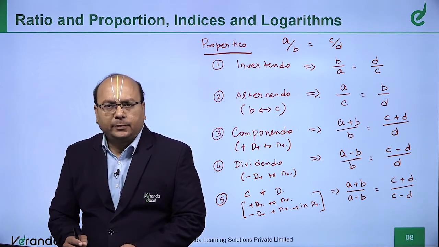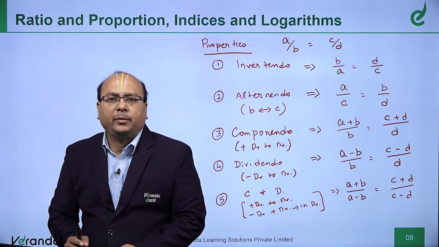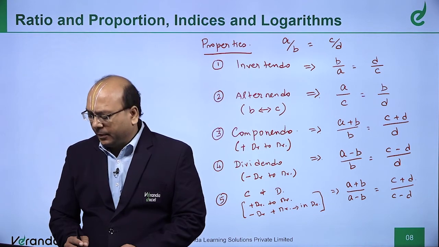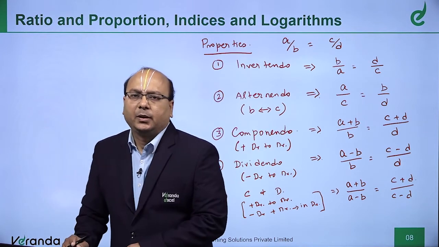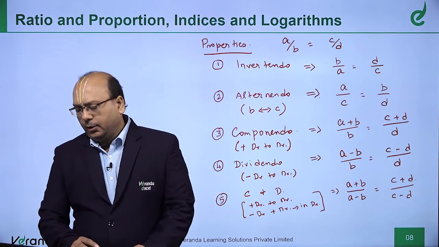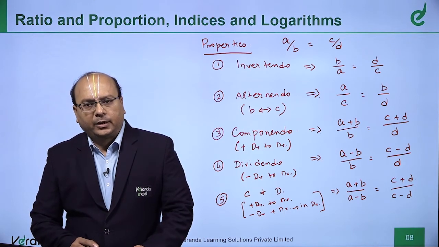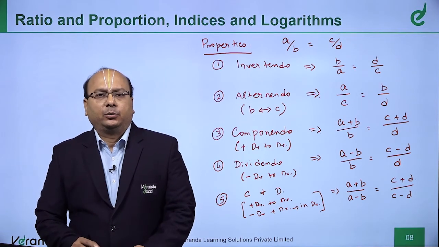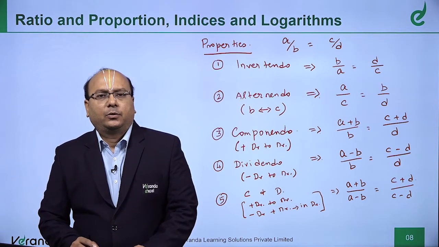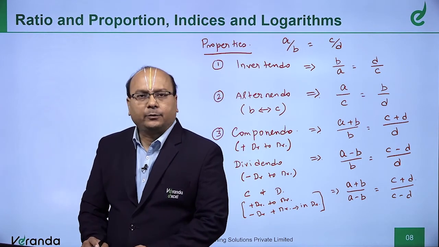Immediately you may ask, sir, what is the property name for A minus B by A plus B is equal to C minus D by C plus D? Is it called dividendo and componendo? No, no such property is available as of today. You can call it an invertendo of componendo and dividendo. So, only componendo and dividendo properties are available as of today.